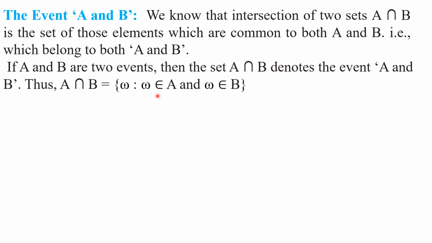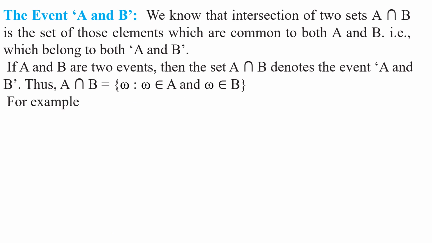Understood this definition, my children? We are connecting set theory to events also. Suppose A and B are two events. In the case of set theory, we assume that A and B are two sets, but here we are assuming that these are two events. Then A intersection B denotes an event, that is A and B, where both events occur at a time. Understood, my children? Thus, A intersection B is equal to the set of all omega such that omega belongs to A and omega belongs to B. We wrote this event in the set builder form. Understood this step, my children?